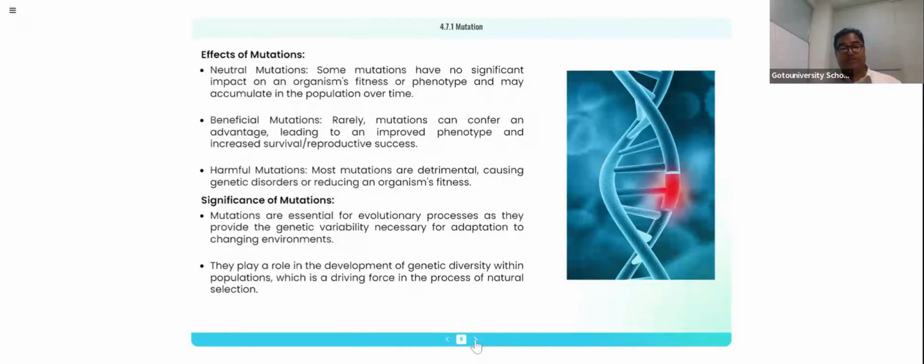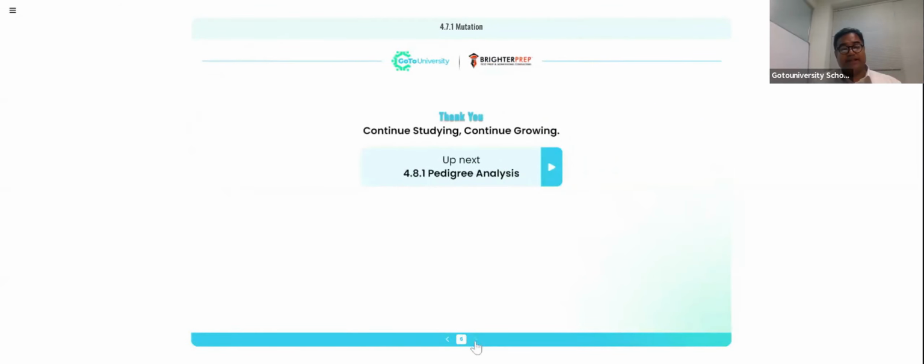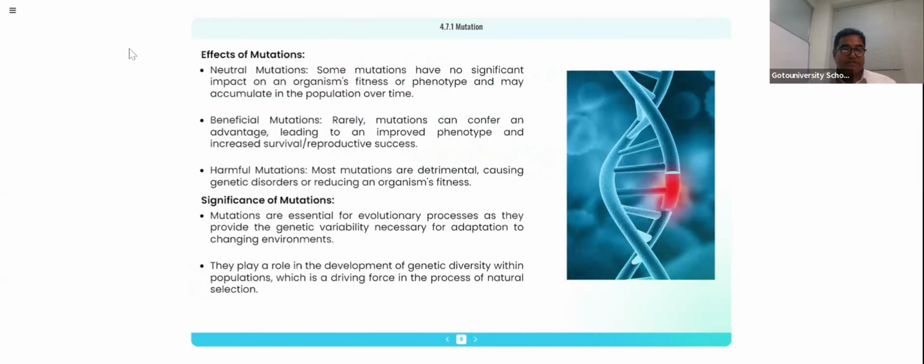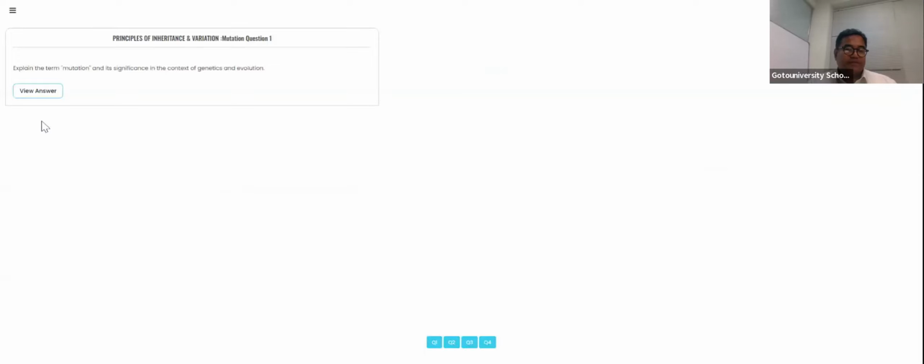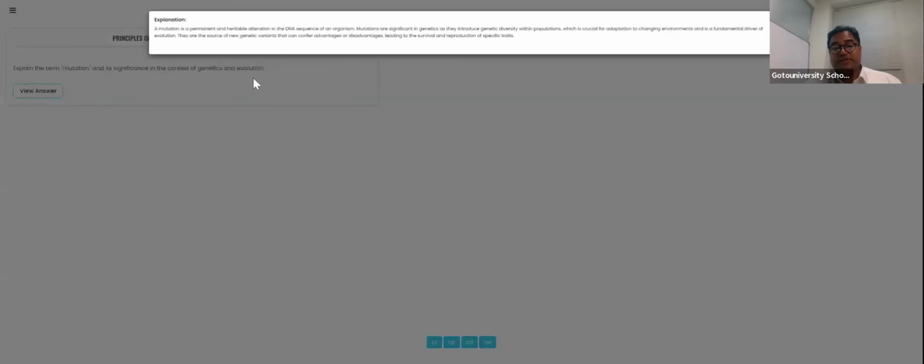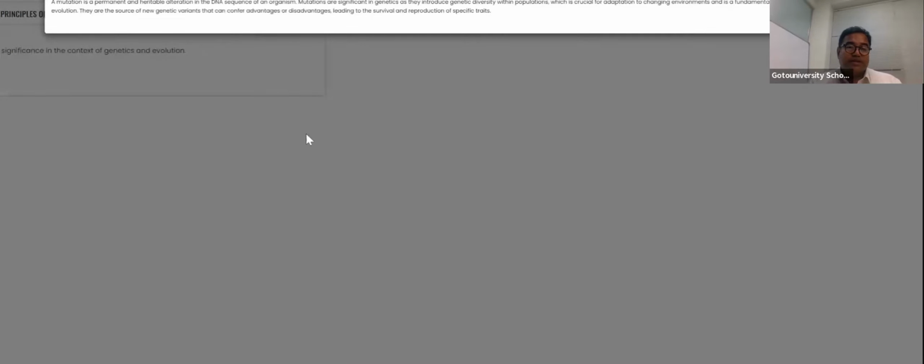Now we are coming to the next point, which is pedigree analysis. Before going to the pedigree analysis, I'll be discussing a few questions on this. Can you see these questions here? Here, the term mutation and its significance in genetics and evolution. Can you see this, please? The way you are presenting should be like this.